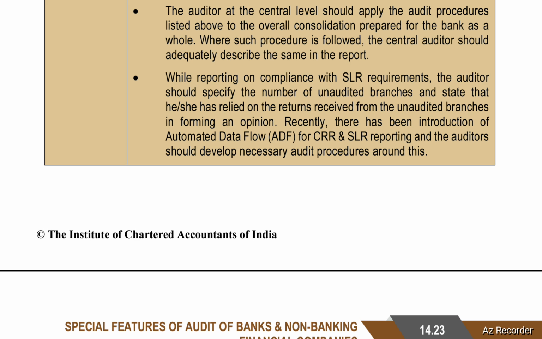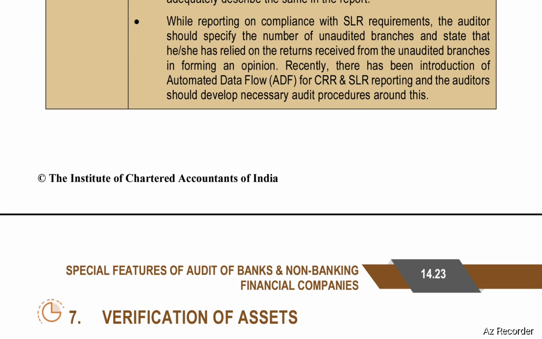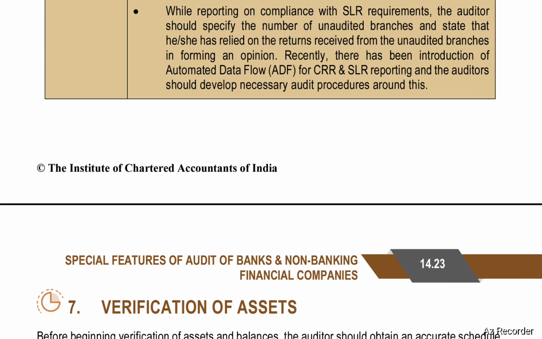While reporting on compliance with SLR requirements, the auditor should specify the number of unaudited branches and state that he or she has relied on the returns received from the unaudited branches in forming an opinion. Recently, there has been introduction of automated data flow, ADF, for CRR and SLR reporting, and the auditors should develop necessary audit procedures around this.